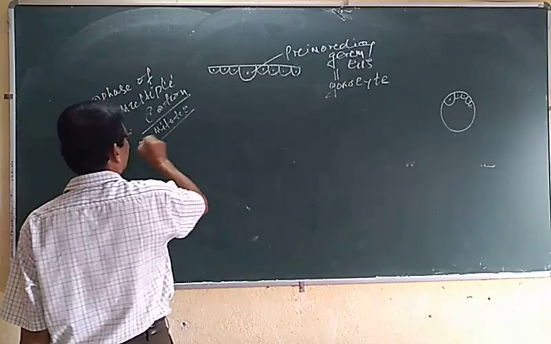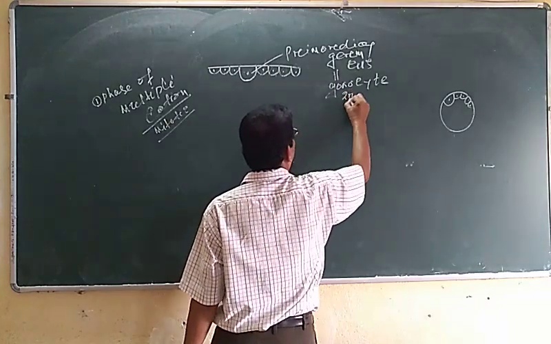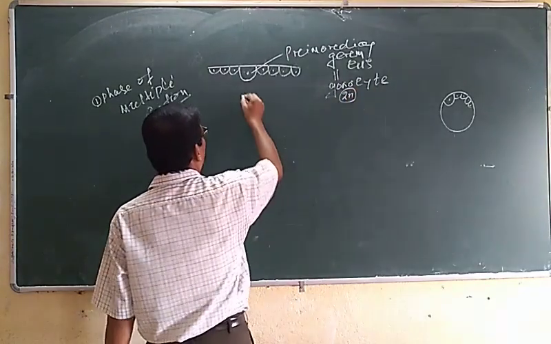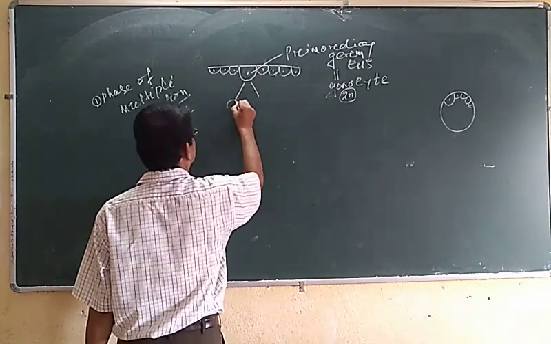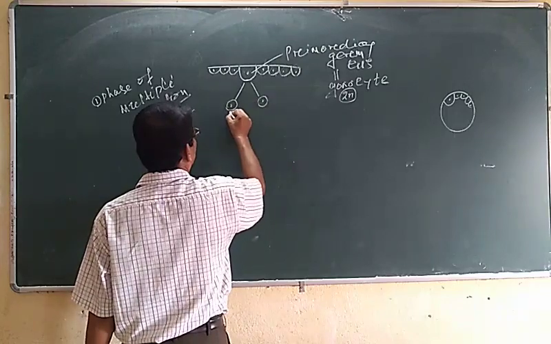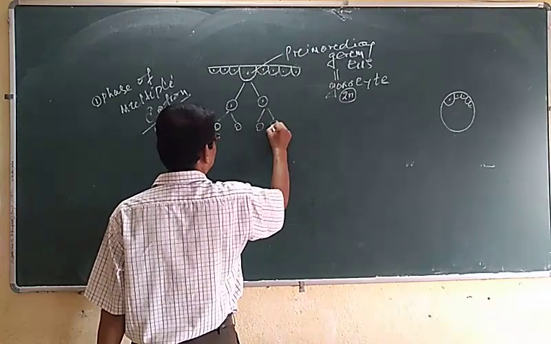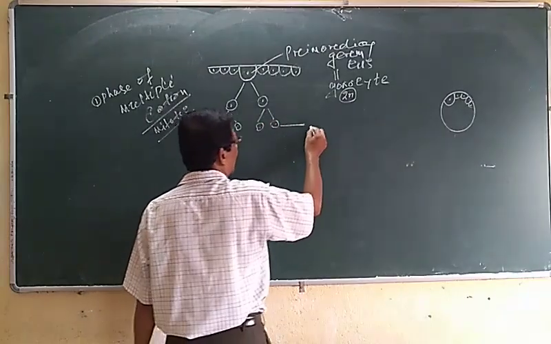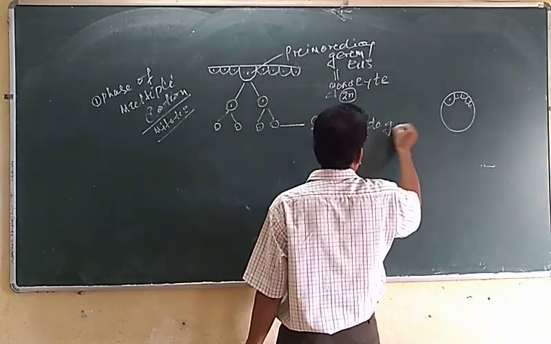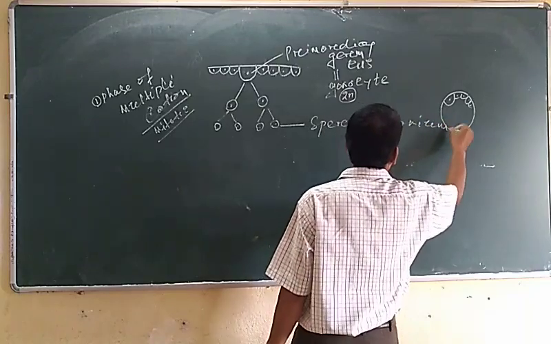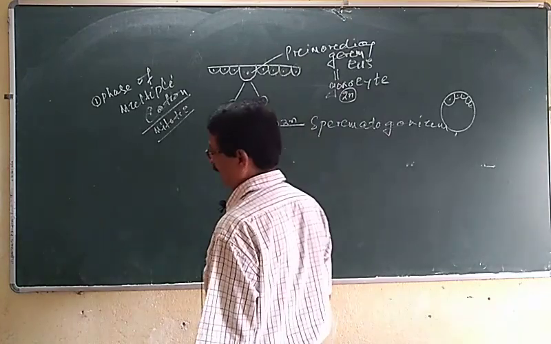Here the primordial germ cell or gonocyte, having a diploid number of chromosomes, divides and redivides mitotically into a large number of cells. These cells are called spermatogonia. Spermatogonium is the singular and spermatogonia the plural, and all are diploid in nature.